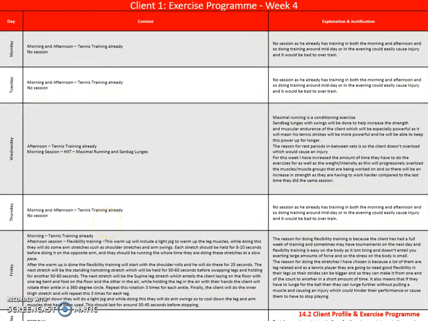On week 4, I will also be adding a session on the Friday afternoon. This will be a light flexibility session, as this will act as a recovery session for the sessions they have done in the week. For the normal Wednesday session, they will be doing maximal running.